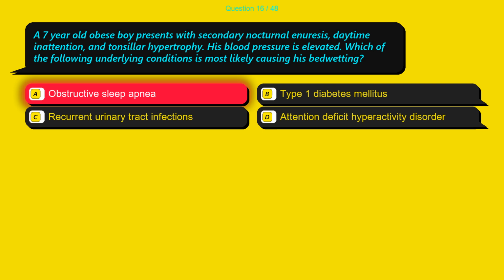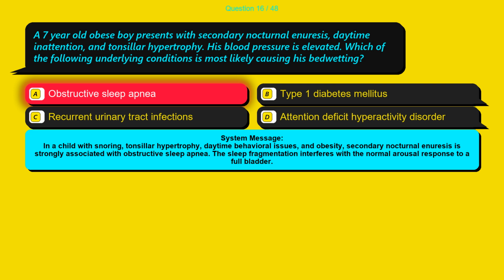The correct answer is option A, obstructive sleep apnea. In a child with snoring, tonsillar hypertrophy, daytime behavioral issues, and obesity, secondary nocturnal enuresis is strongly associated with obstructive sleep apnea. The sleep fragmentation interferes with the normal arousal response to a full bladder.